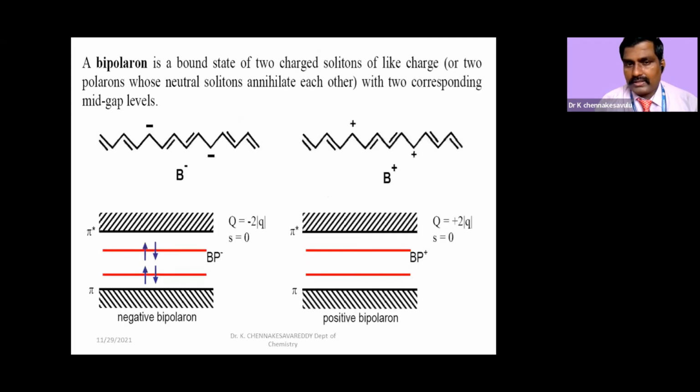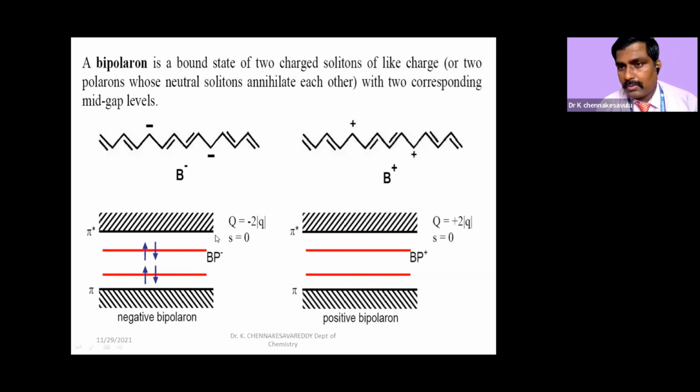And what is meant by bipolaron? If two negative charges are there on the carbons, that is called negative bipolaron. And what is positive bipolaron? This is positive bipolaron. See that we are having only two charges here. There is no unpaired electron here, but it is a bipolaron.